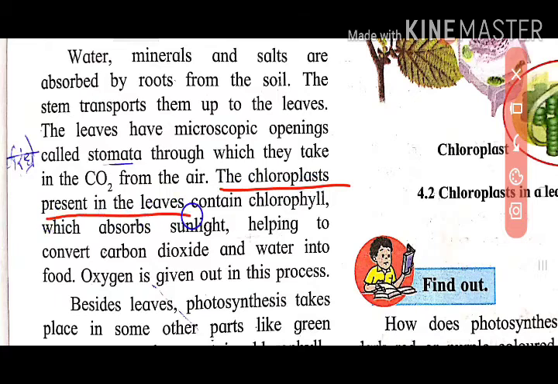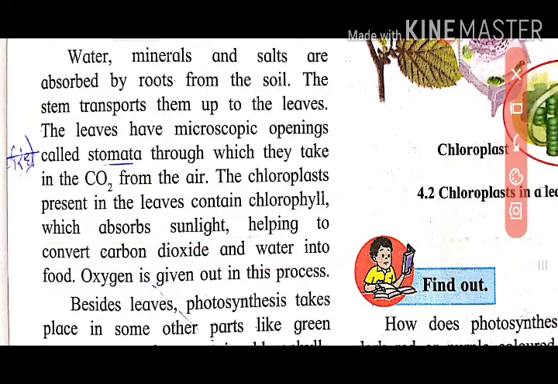Chloroplasts are present in the leaves, which contain chlorophyll. So they absorb sunlight. Sunlight is absorbed by the chlorophyll, helping to convert carbon dioxide and water into food.